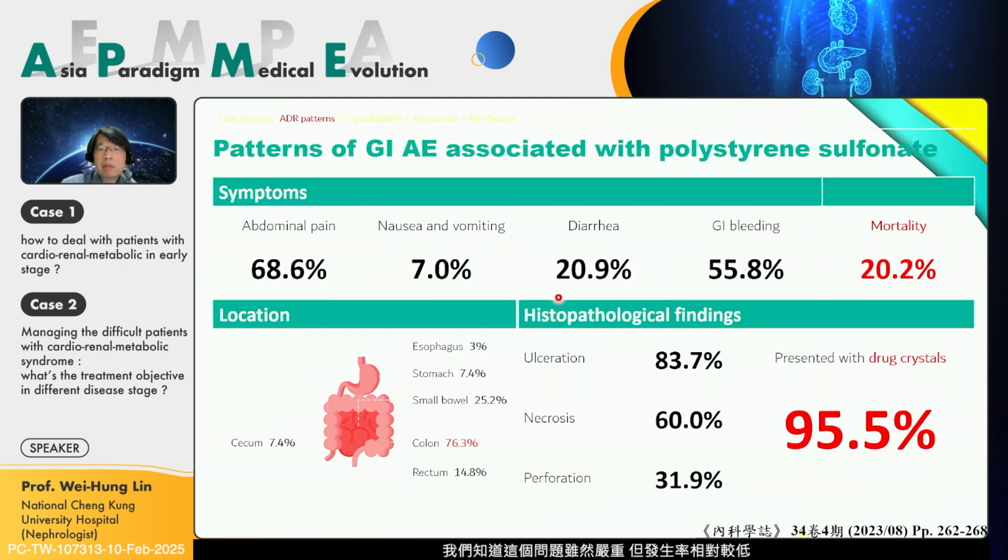We know the problem is severe, and also rare. The mortality rate is up to 20.2%, and mostly we depend on pathology diagnosis. It should be presented with drug crystal, and is most often found at the colon or rectum.